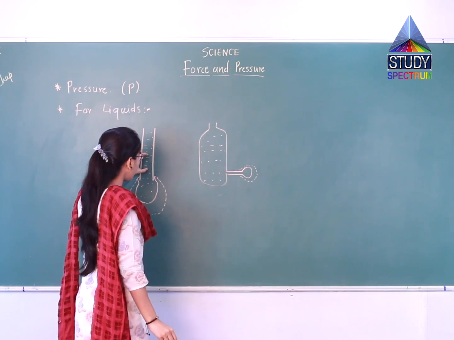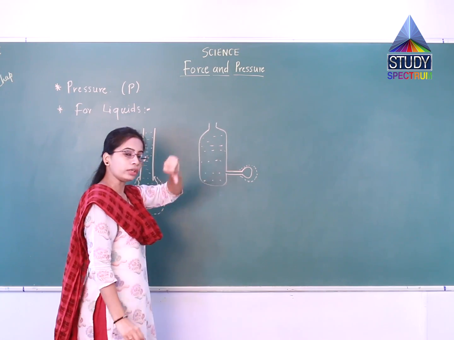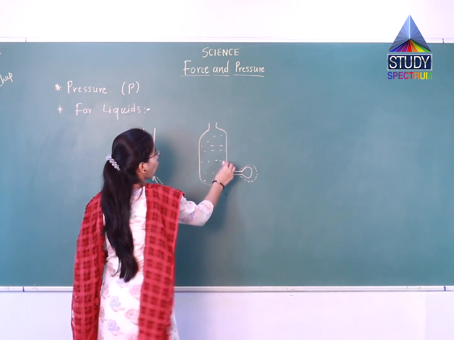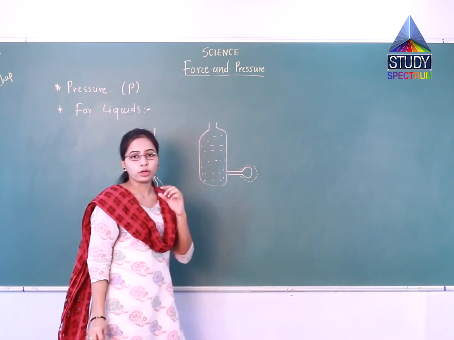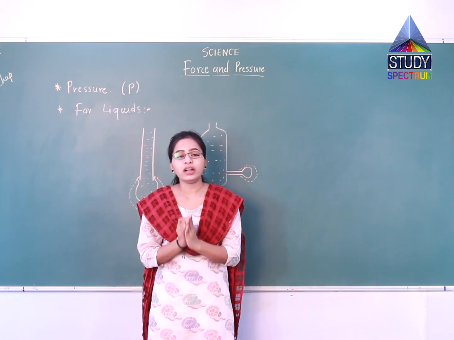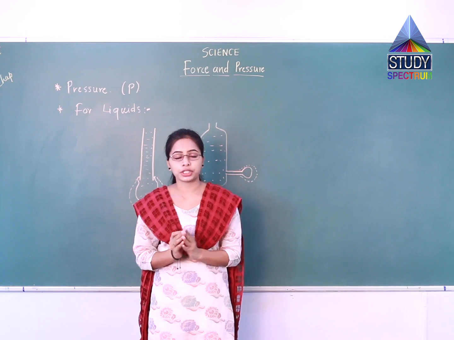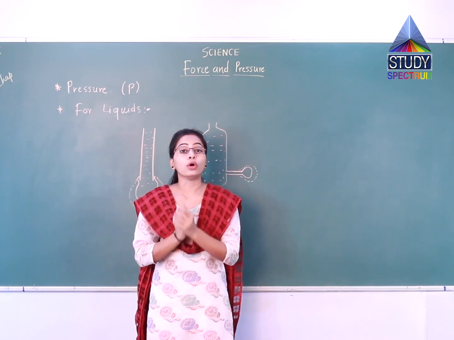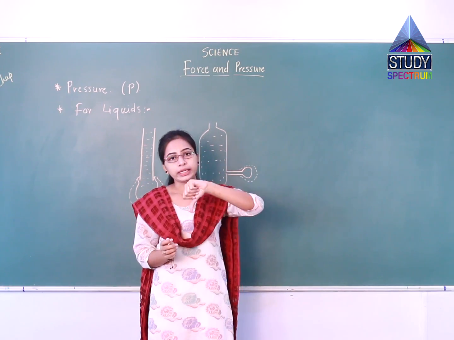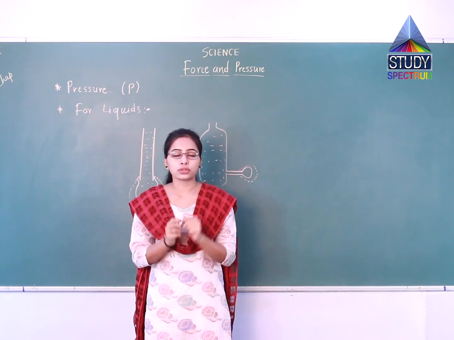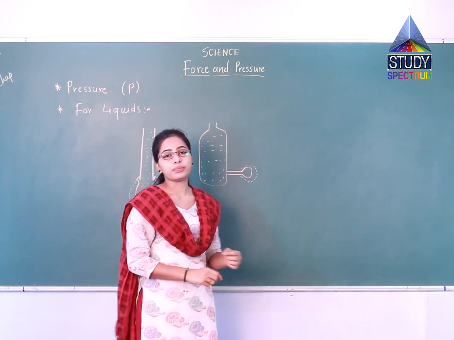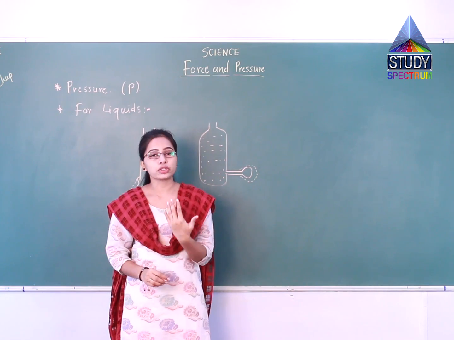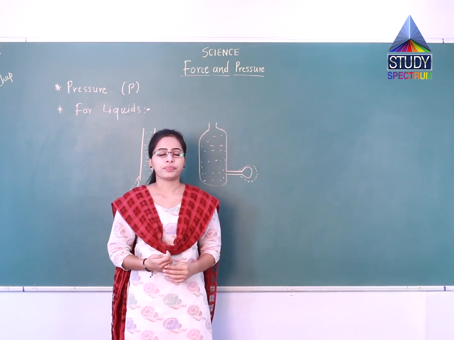That means water exerts pressure on the downward side as well as on the sides of the container. Here we observe that liquid exerts pressure all around the walls of the container, not only in the downward direction, but also along the sides. So these are the two examples where we can see that liquids also exert pressure.